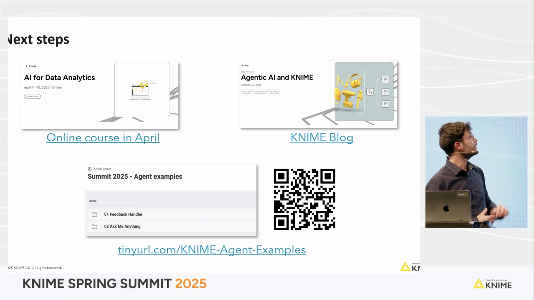Plus, there's going to be the AI for Data Analytics online course in April. The registration is already open, so if you want to upskill yourself, we will not only talk about agents, but actually we will start from what is an LLM, how do I call it, how do I install the extension, all the basic stuff up to the agents.